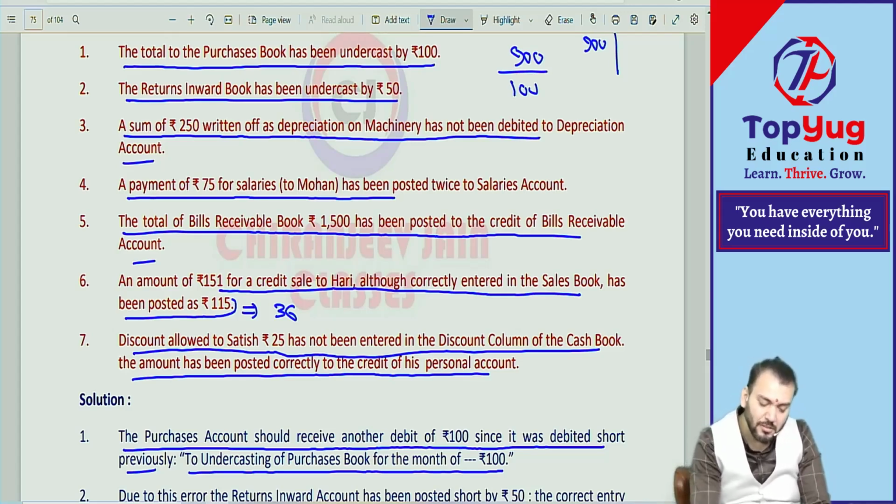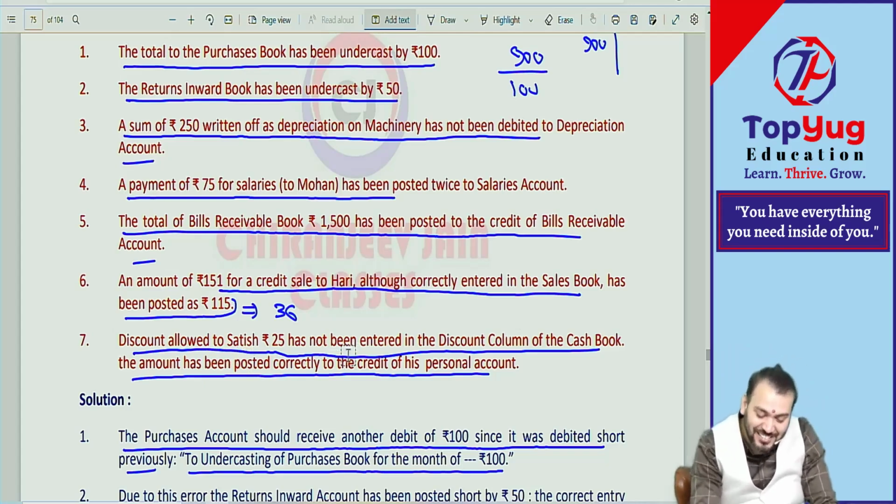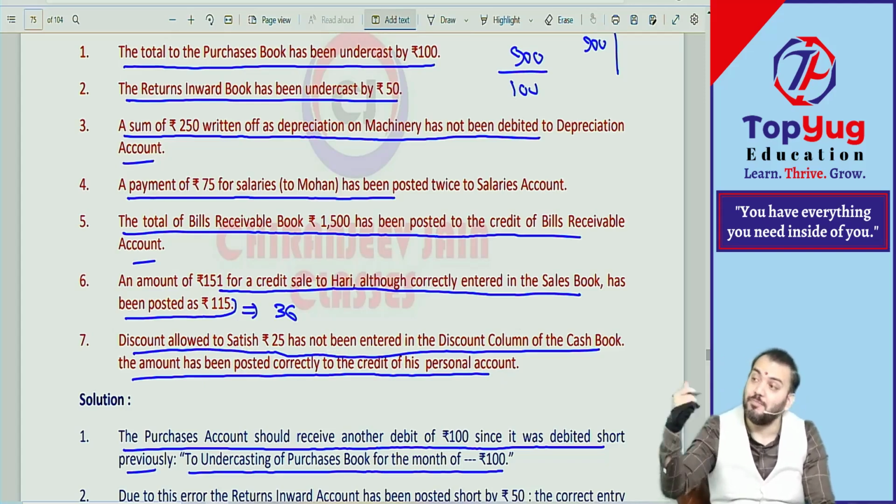What have they said? Discount allowed to Satish 25 has been entered in the discount. Oh, नहीं बोला गलती कहाँ है? I was pending, I was thinking क्या हो गया ये? Discount allowed to Satish has not been entered in the discount column but has been correctly recorded in personal account.